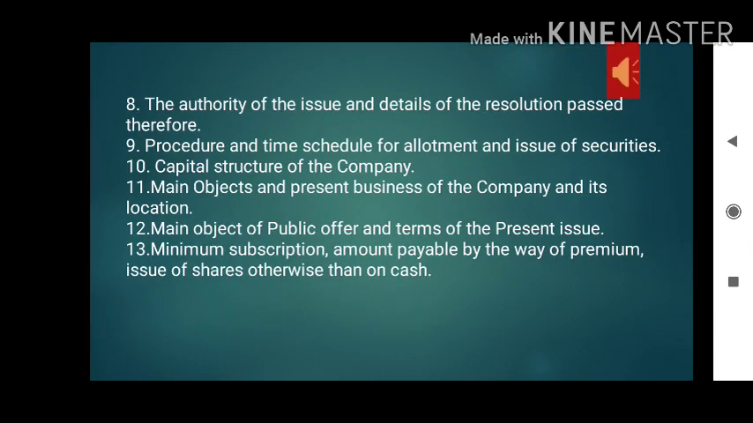A few more points. There is the authority of the issue and the details of any resolution passed before. If any resolution related to the company has been passed before, that also has to be mentioned. Next is the procedure and the time for the allotment of the securities, whether they have been issued and to whom. Next is the capital structure of the company, all those details have to be mentioned in the prospectus, the main object of the public issue, what the main objective is, related to the present issue and the terms, everything has to be mentioned.